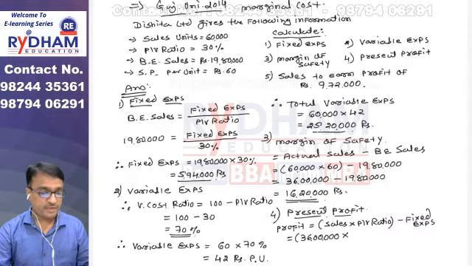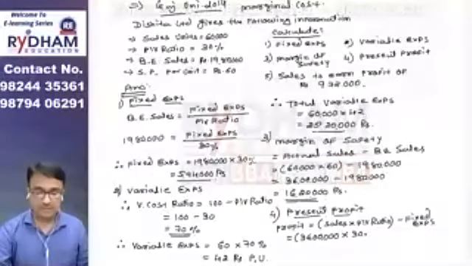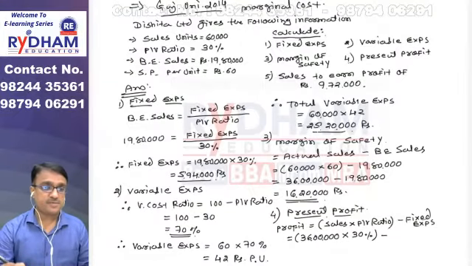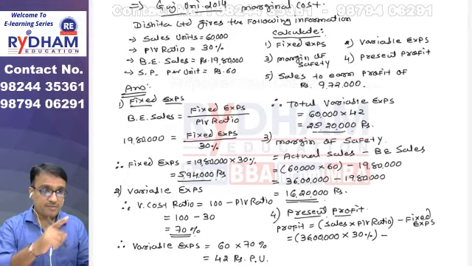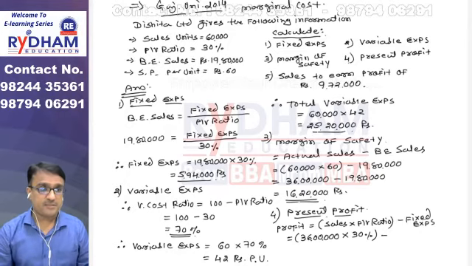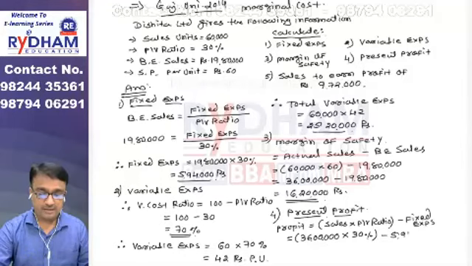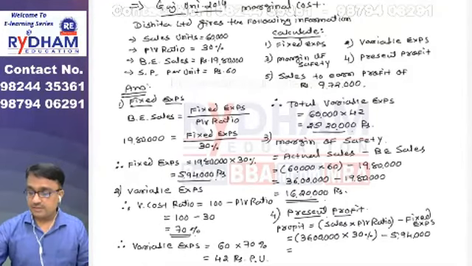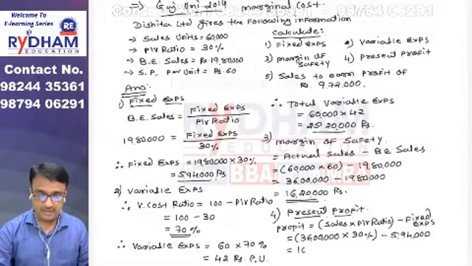PV ratio is already given, 30%. Minus fixed expense. Again, fixed expense is not given in the question, but in the first point we just found the fixed expense. It is 5,94,000. So take 30% of this 36 lakh. It is 10,80,000.